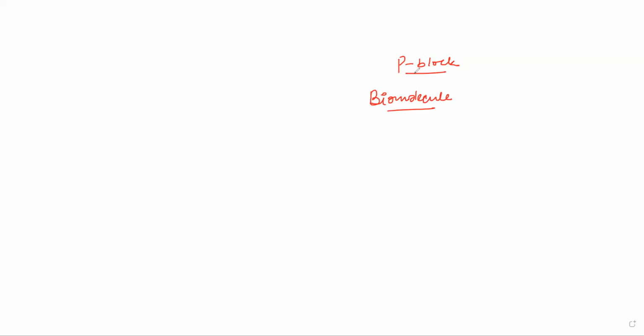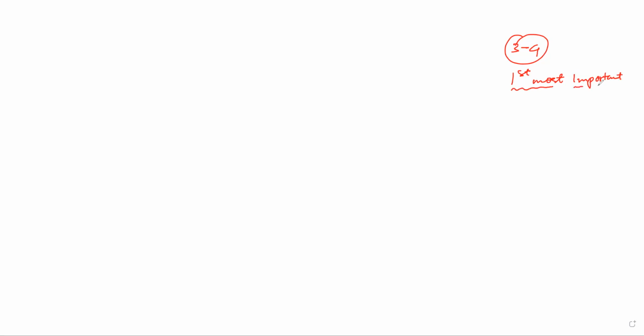So we are now at P block elements, that is the group 15 elements, in which I guess I have taken 2 or 3 classes. How many classes? 3 or 4 classes. The first class is the most important. If you have read the NCERT book on your own, then you may follow whatever I'm teaching from now. But if not, then you may have to refer to the first lecture, or if you find it difficult even then, you can ask Nishkar sir.